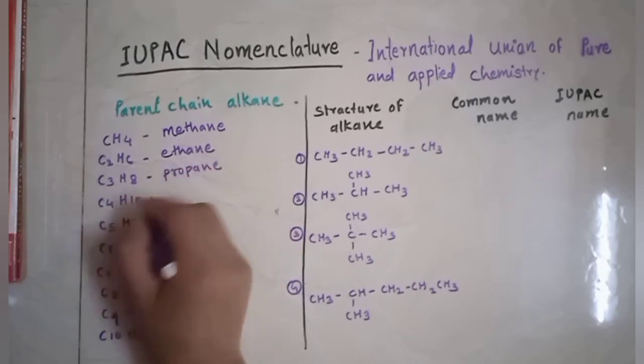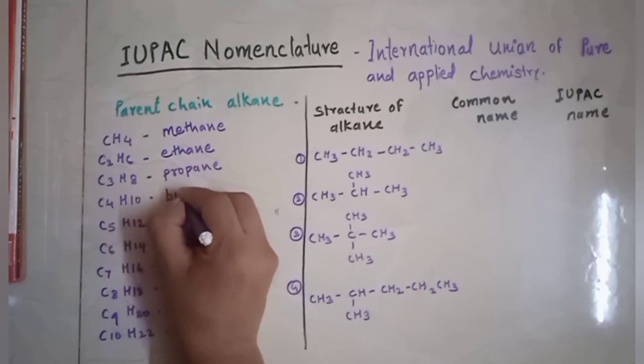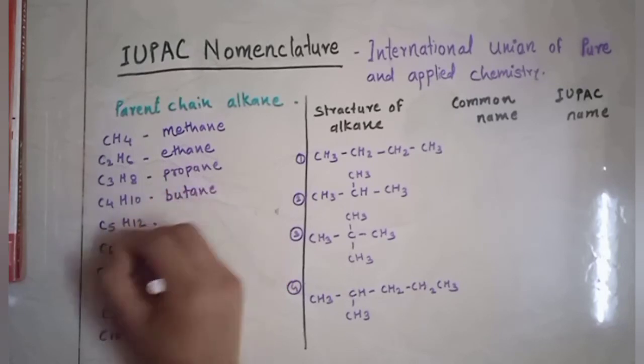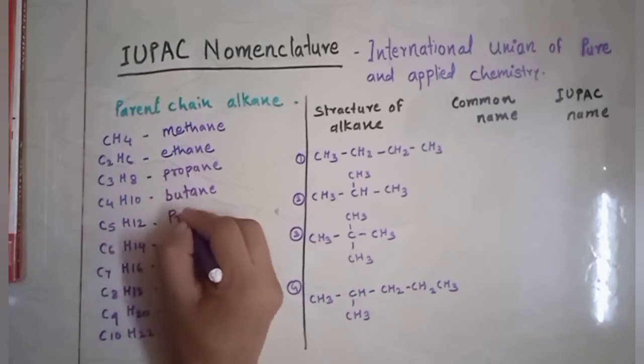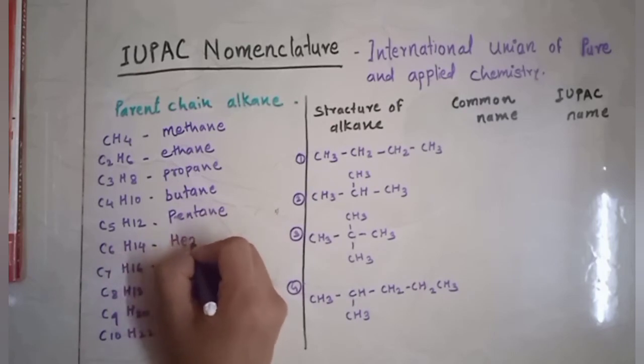C4H10 is butane. This name depends upon the number of carbons present. Next, C5H12 is pentane. Penta means 5, so it is pentane.